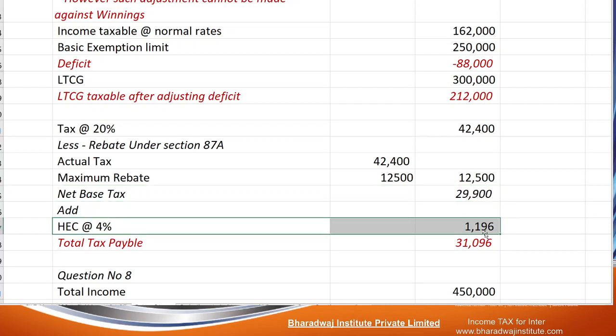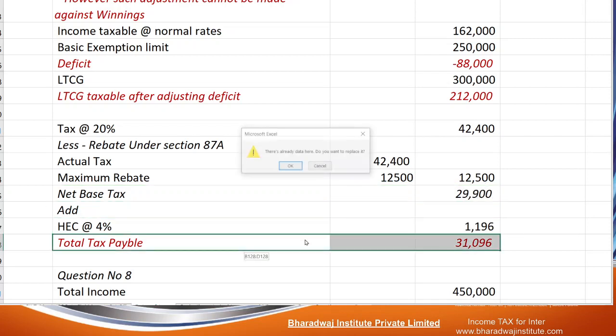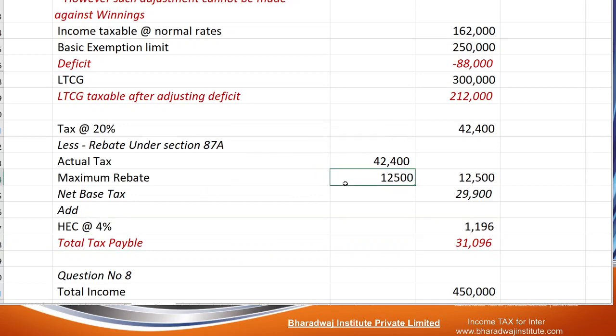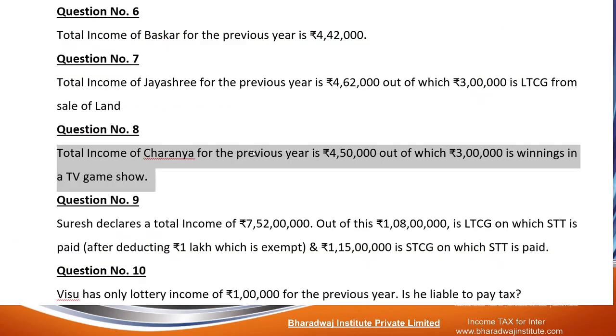On this, HEC is 4%. Total tax payable is how much? Total tax payable is 31,096. Look at question number 8. What is the total income?